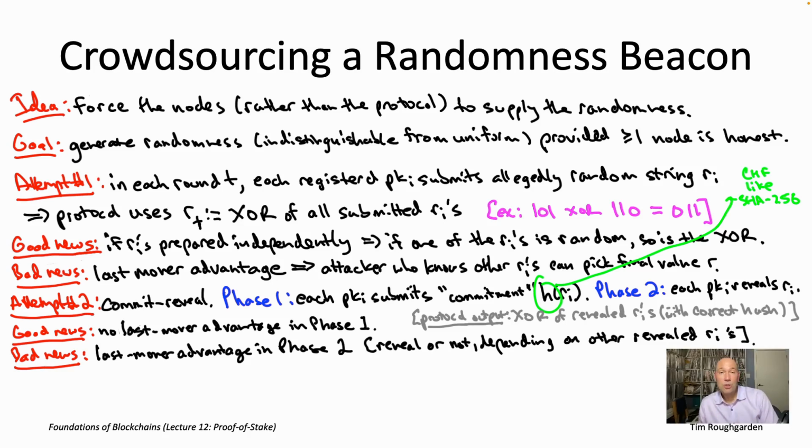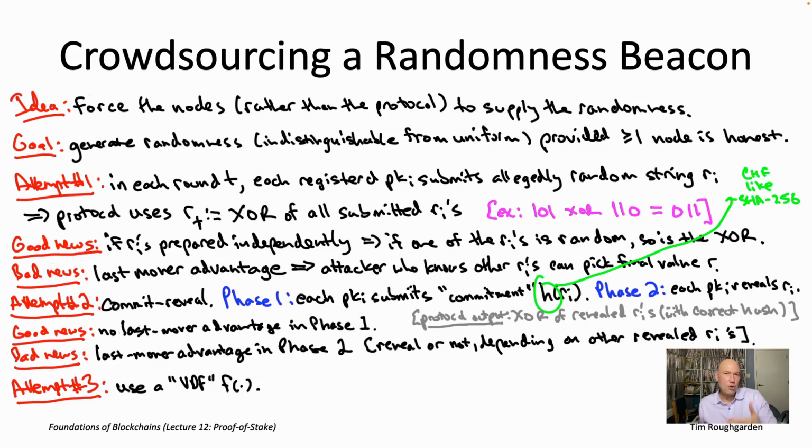So hopefully that convinces you we just cannot possibly stop at attempt number 2. We need to push onward. We need to work harder. Maybe we wind up using fancier cryptography, but we need to go beyond attempt number 2 and have some way of crowdsourcing randomness, which cannot be biased, cannot be manipulated in this way. So the third and final approach I'm going to tell you about is based on something known as a VDF, which stands for a verifiable delay function. Don't worry, you're not supposed to know what a VDF is. We'll talk about them at length in the next video.